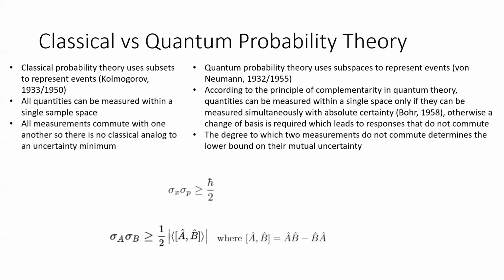Below, you might recognize the first equation as Heisenberg's uncertainty principle, which places a lower bound on the mutual uncertainty for simultaneous measurements of a particle's position and momentum. The equation below that is the generalized uncertainty principle, which establishes a lower bound on the mutual uncertainty of any two observables. As you can see from the bottom equation, the degree to which two measurements do not commute with each other, or rather, the amount one measurement interferes with the other, determines the lower bound on the mutual uncertainty. Since all measurements commute in classical theory, there is no analog to this uncertainty minimum.